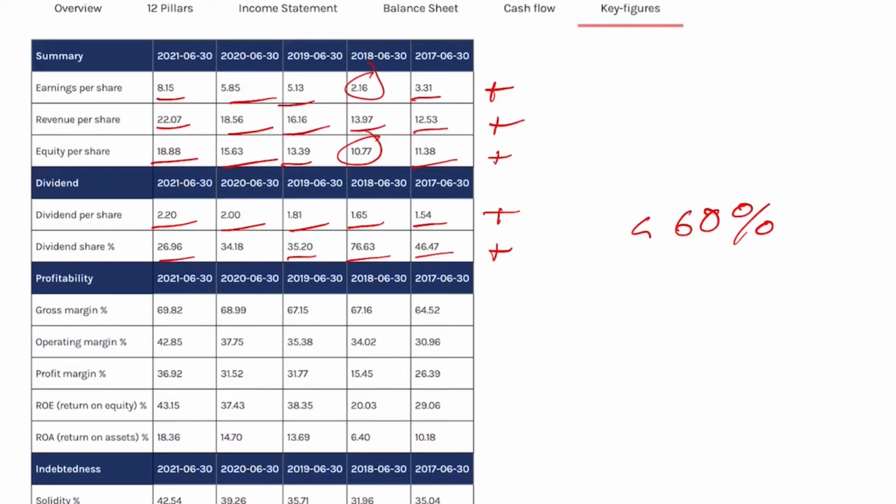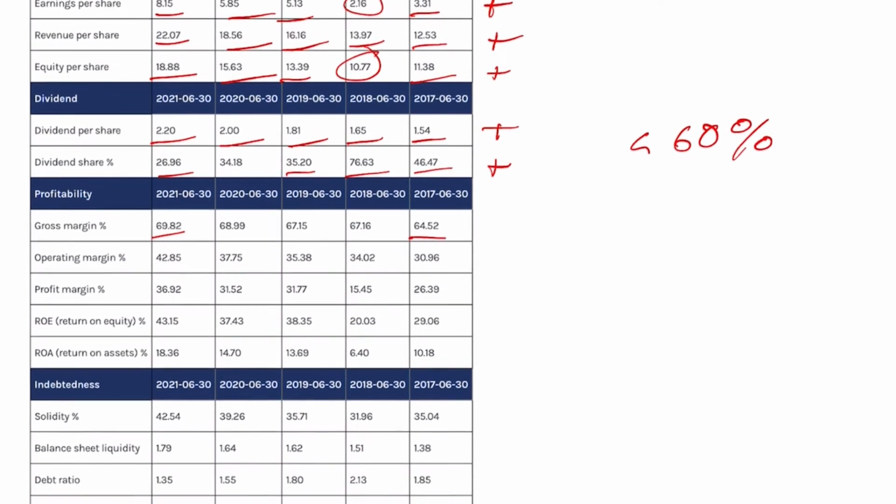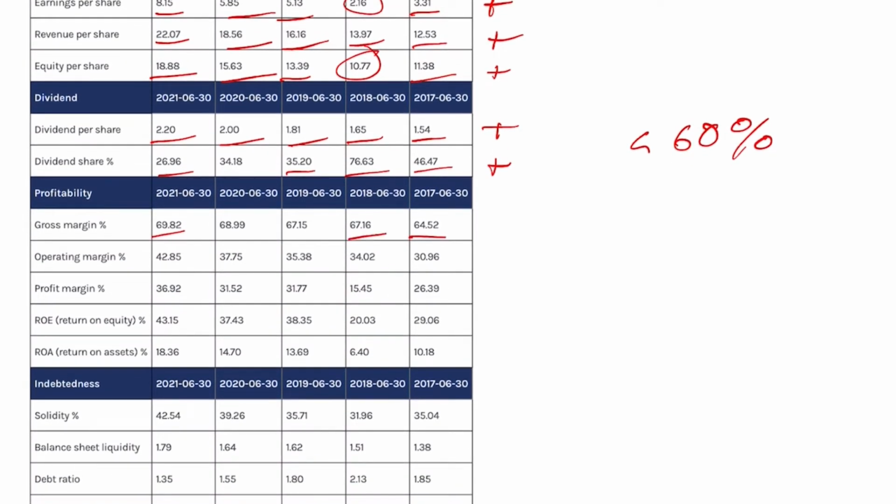I like it. Gross margin went from 64.5% up to 69.8%, and the numbers have been growing steadily. We fell off a bit 1 year, but the overall trend is positive. I like it. Operating margin went from 30.9% up to 42.8%, and the numbers have been growing steadily every year. I like it. Profit margin went from 26.3% up to 36.9%. We fell off 1 year, grew, and then fell off. So a bit of fluctuation, but the overall trend here is positive.